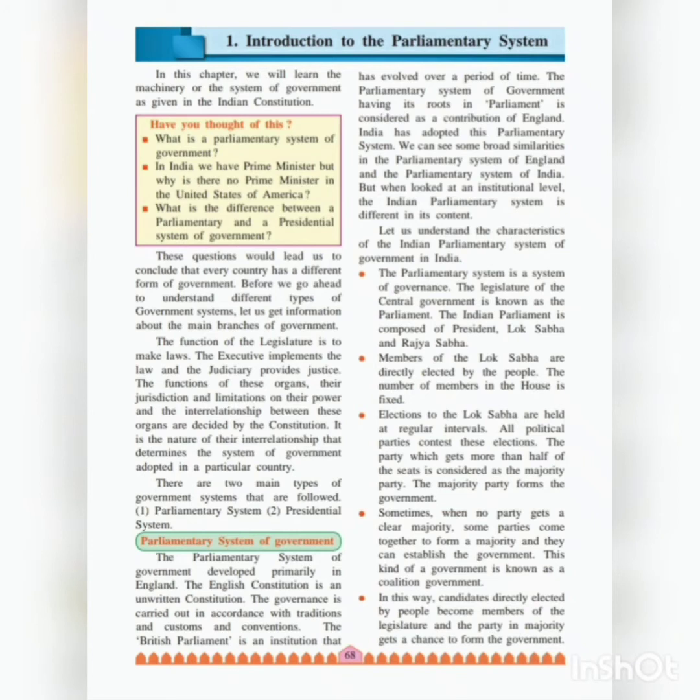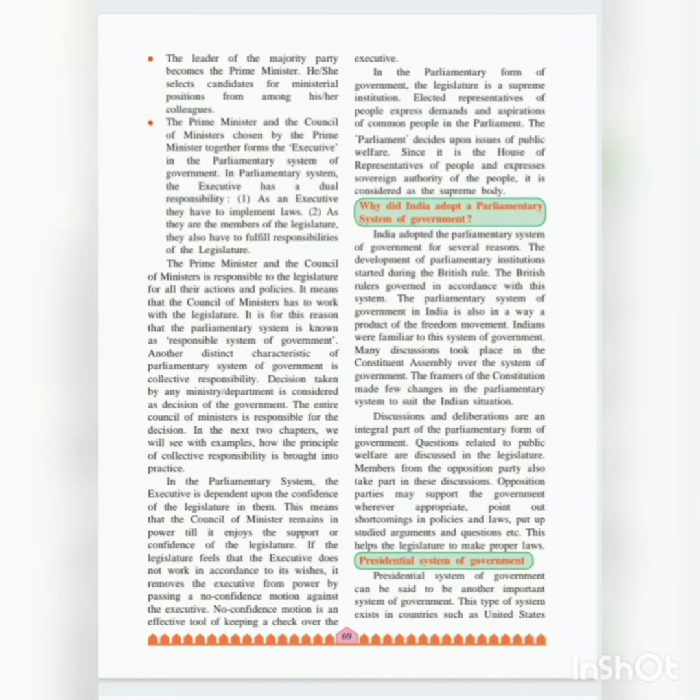So whichever party, the candidates who are elected by the people become members of the legislature. When they form the government, the Prime Minister and council of ministers are given a time limit of 6 months that they have to become a member of the Lok Sabha. So that party gets a chance to form the government. The leader of the majority party becomes the prime minister.